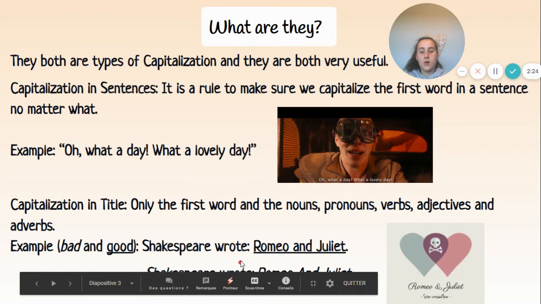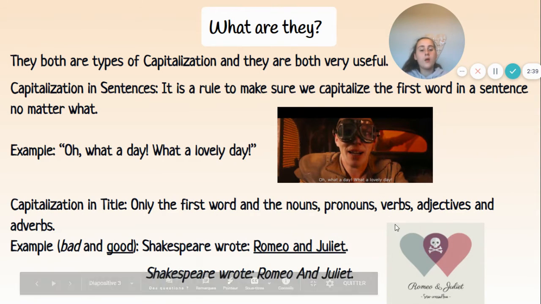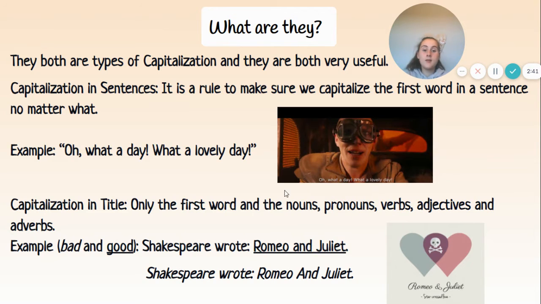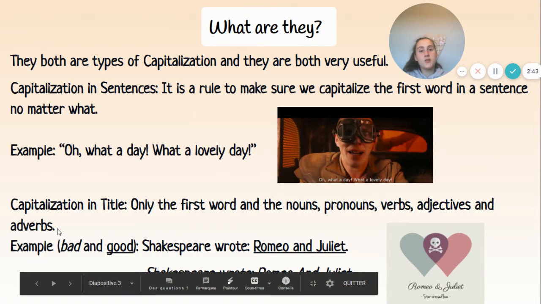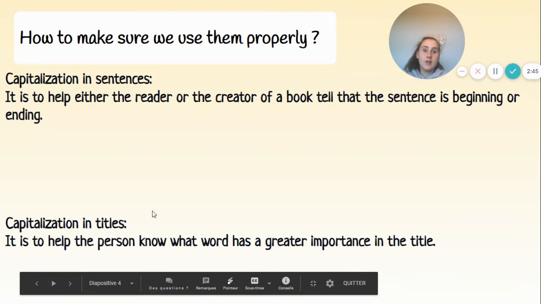But down there, I'm sorry if you can't see, the R is a capital letter. That's what we're looking for. The J is a capital letter. That's what we're looking for. But the A from "and" is a capital letter. That's not what we're looking for, because the A from "and" is none of those things. Now let's continue. How to make sure we use them properly.